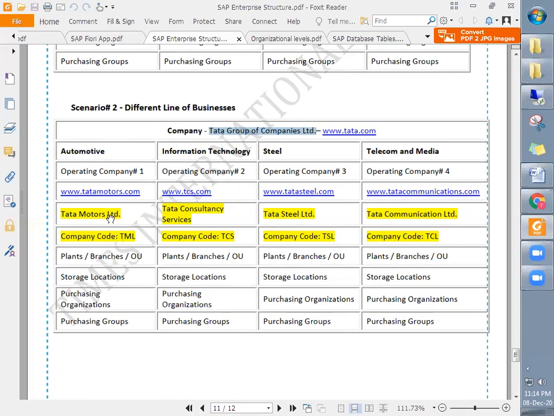And then again, they have all the other elements. Now, as the nature of the business varies, because they cannot do their IT business under the name of Tata Motors, right?